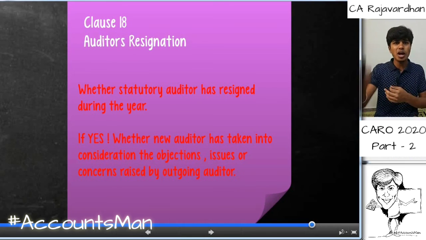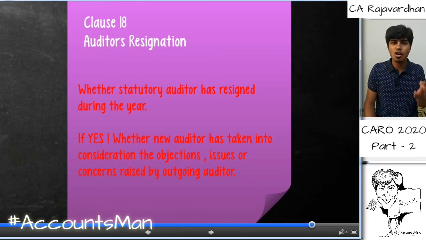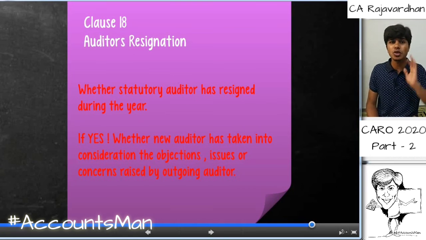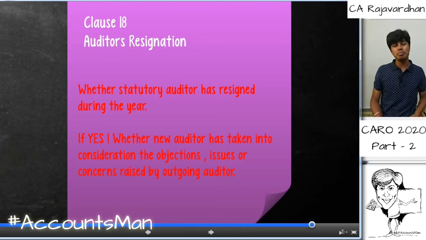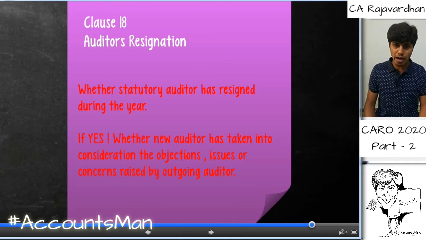So the newly appointed auditor has to communicate with the previous auditor, asking what the basic objections are on which he is not supposed to take up the audit. So this communication is very important. It is specified in the Companies Act 2013 also. It is the duty of the incoming auditor to communicate with the previous auditor as to the basis on which he is not supposed to take the audit. That is again made very evident and very important by mentioning it in clause 18 of CARO 2020.